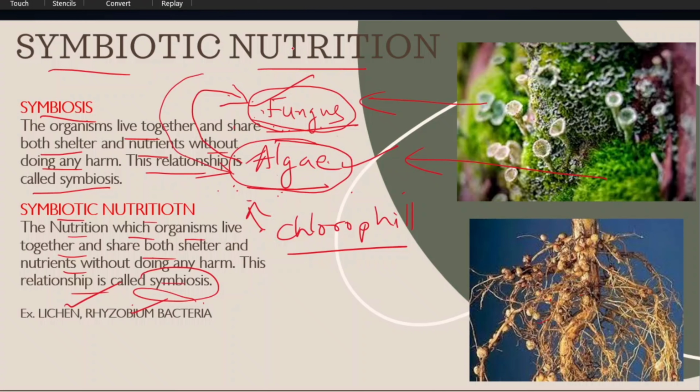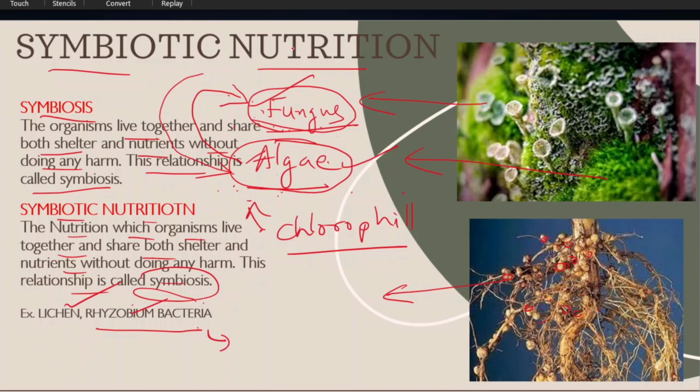In this picture, we are observing some root nodules. There are some small nodules on the root. Inside these root nodules, Rhizobium bacteria are living. There is a cooperative living between Rhizobium bacteria and a leguminous plant, for example groundnut. Groundnut has so many root nodules. Inside the root nodules, Rhizobium bacteria are living.